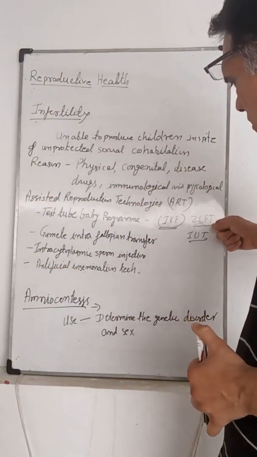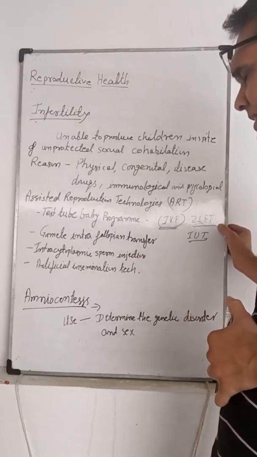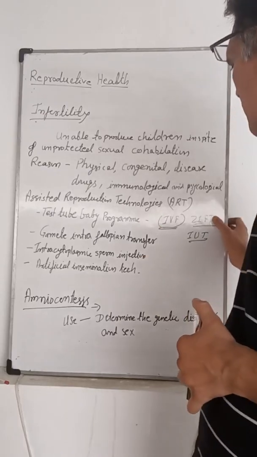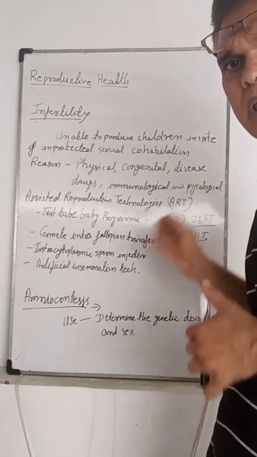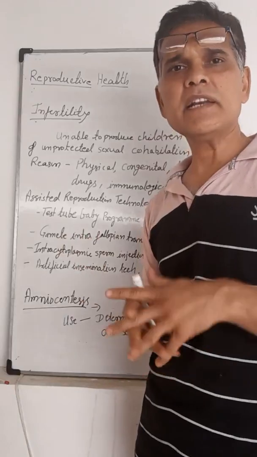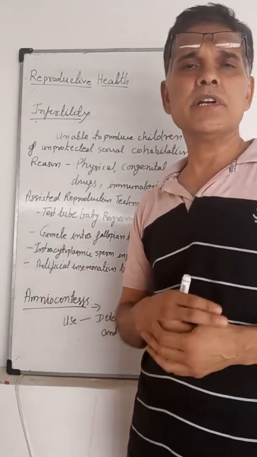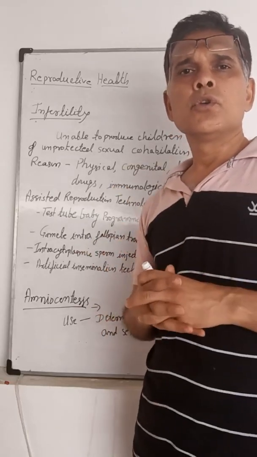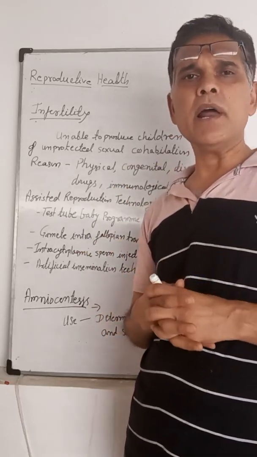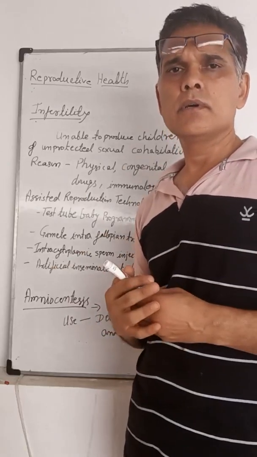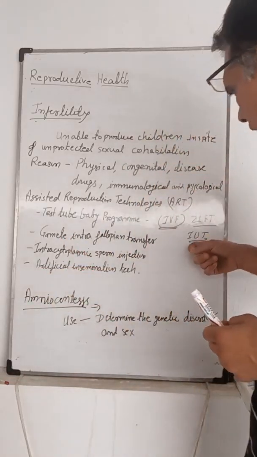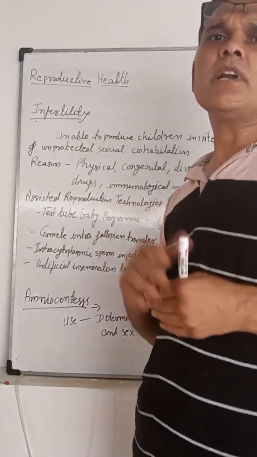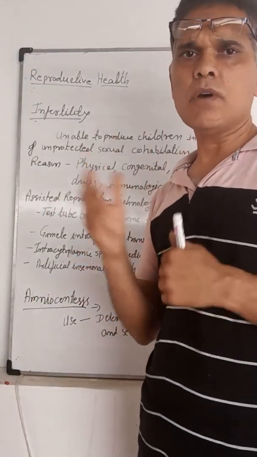This is also utilized in test tube baby, that is ZIFT, zygote intrafallopian transfer. Zygote means the fertilized egg, which will be transferred into the fallopian tubes and then move to the uterus, where it will implant and produce new young ones. And IUT, that is intrauterine transfer. Sometimes it will be transferred directly into the uterus for development.